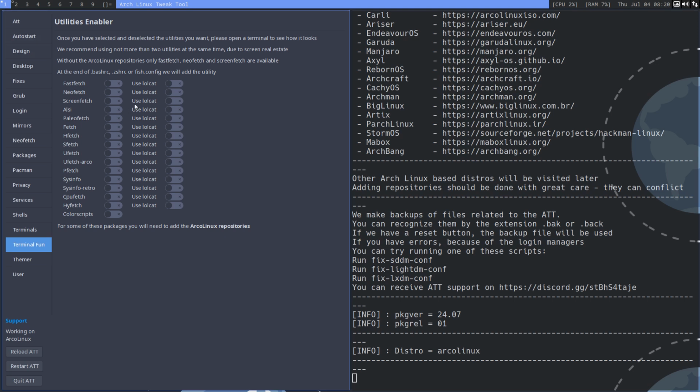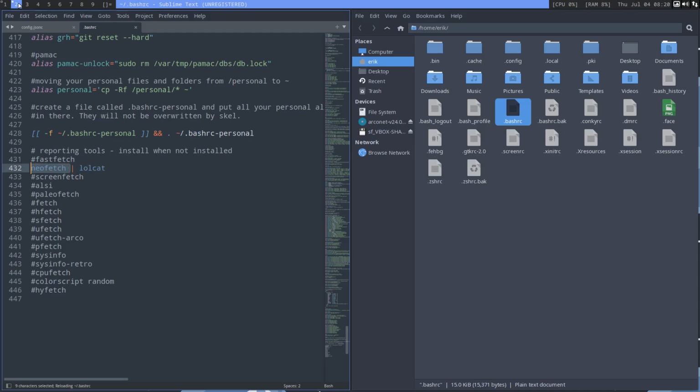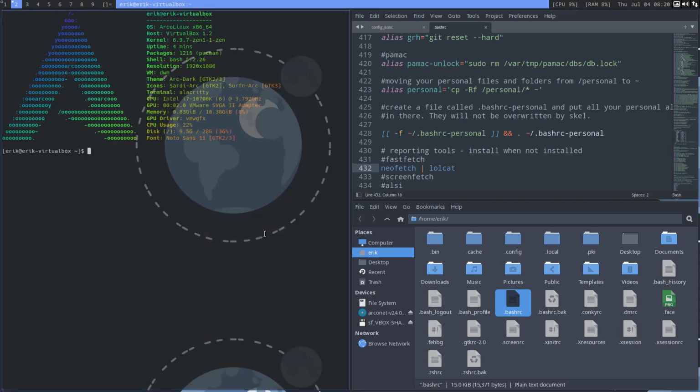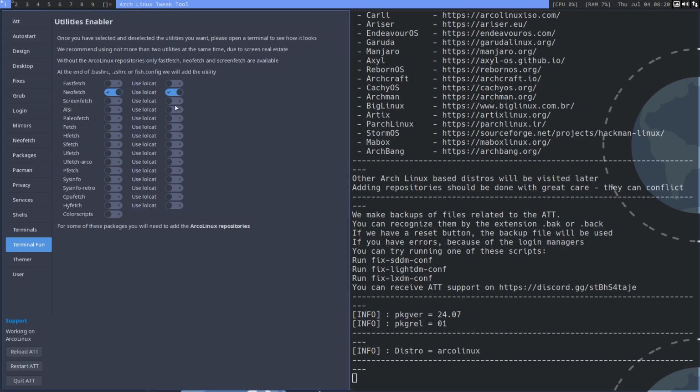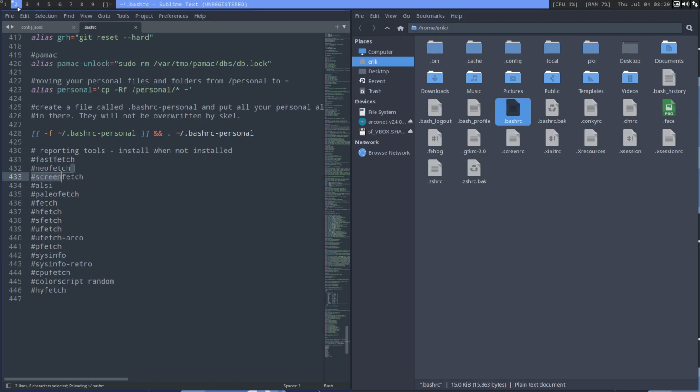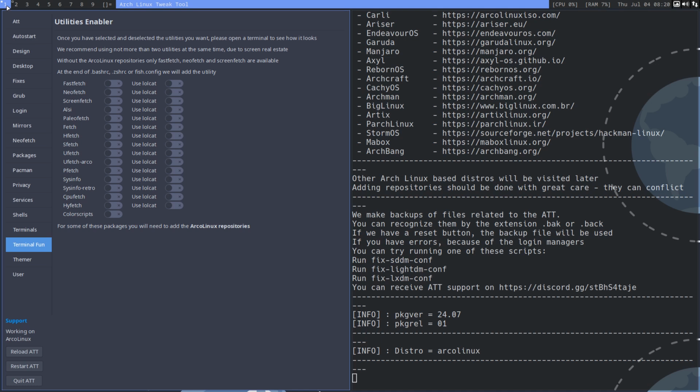So Neofetch is on. It's going to be installed. I'm going to activate lolcat. What do we see? Neofetch lolcat. That's what's happening. Ctrl-T, that's what's happening, right? So basically it's a GUI to go and change this thing and delete it and activate then Fastfetch, or copy paste something behind it, and that's a switcheroo basically that we have in the GUI. Say nope, don't want it, and it's gone, right? That's all it is, but it's fun anyway, sure.